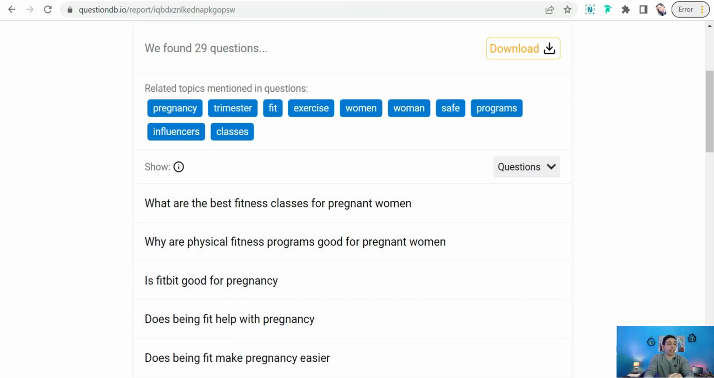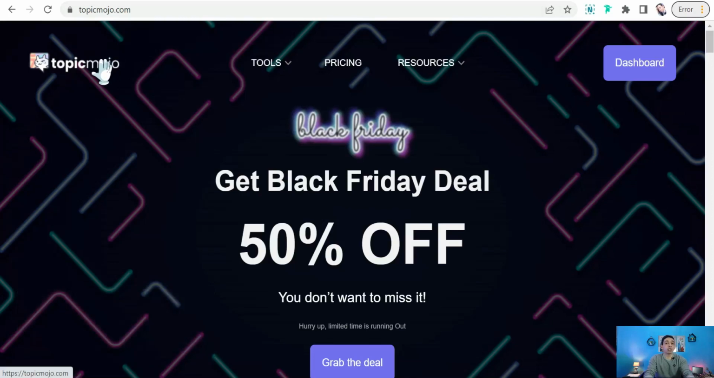Or this amazing website as well, that is topicmojo.com. topicmojo.com. It's a fantastic website that enables you to do good research of topics like questions, outlines, some related topics that you can use to make your articles and your YouTube videos. And of course I have talked about this amazing website in detail in a video to get a huge amount of ideas to create your YouTube videos. You'll find this video below in the description box.